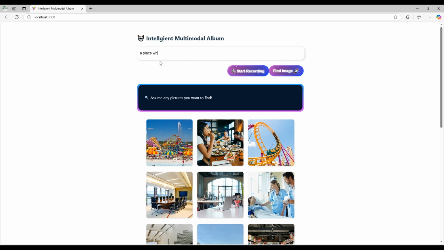Here I can type in a place where I can have fun. As you can see, this is not a single keyword that describes the scenario or the location exactly. This is a very ambiguous description, not just an entertainment park or an amusement park. So let me test its capabilities.